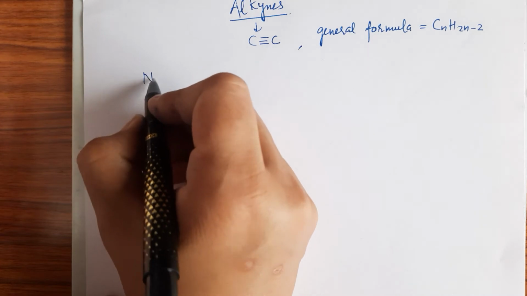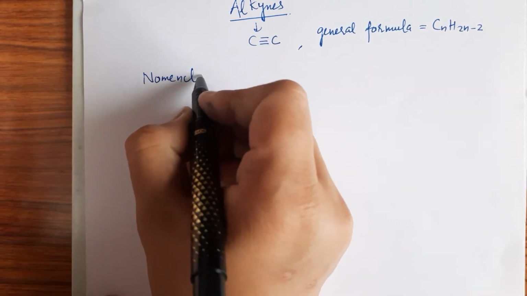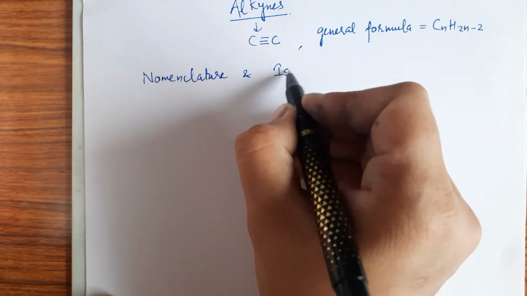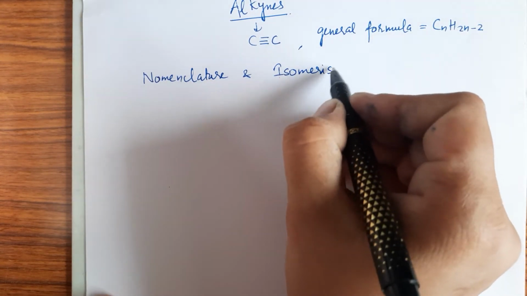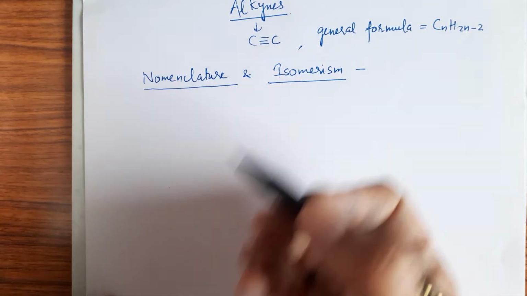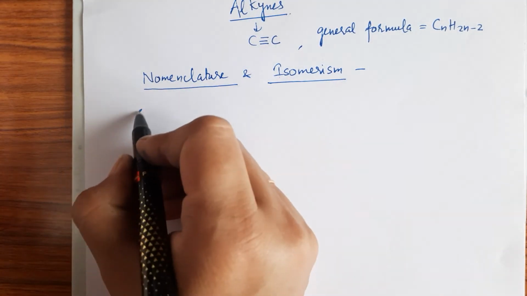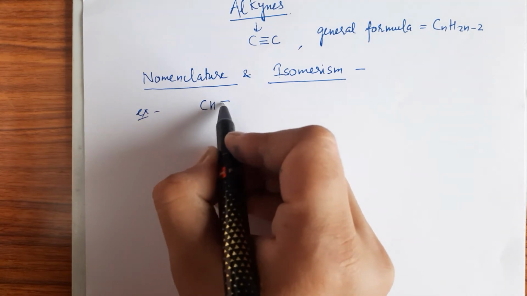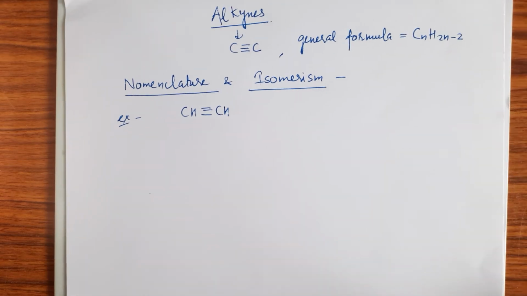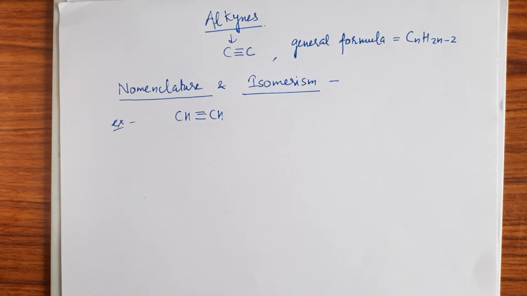So I am taking nomenclature in brief, as you all are familiar with the nomenclature of alkynes. For example, I am taking the simplest member of alkyne, and it is CH triple bond CH, that is acetylene. Acetylene is the common name. Its IUPAC name is ethyne.